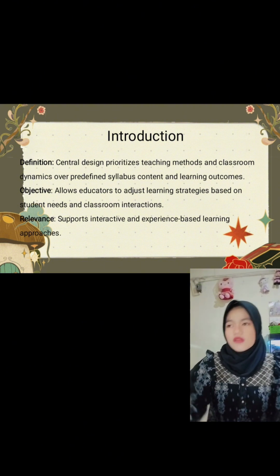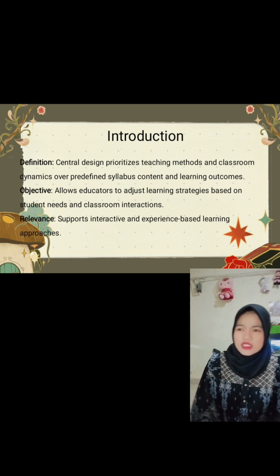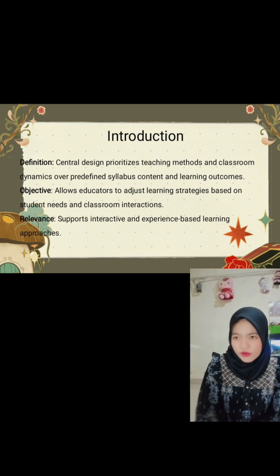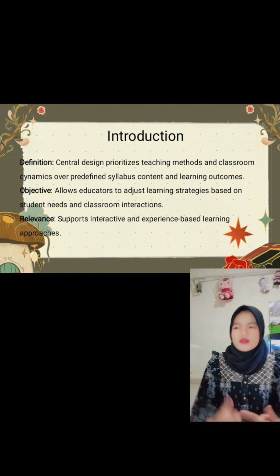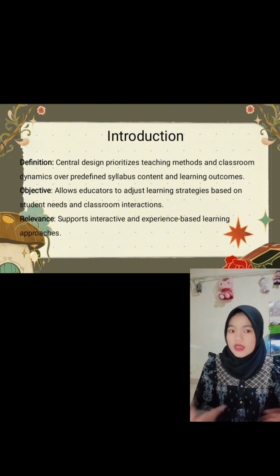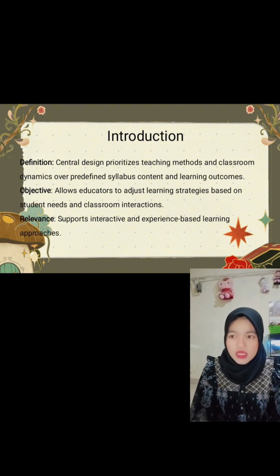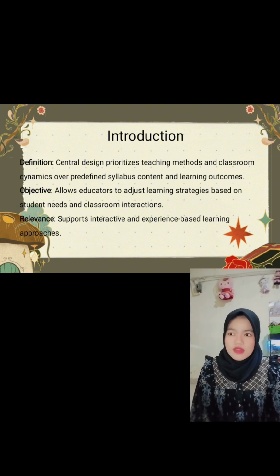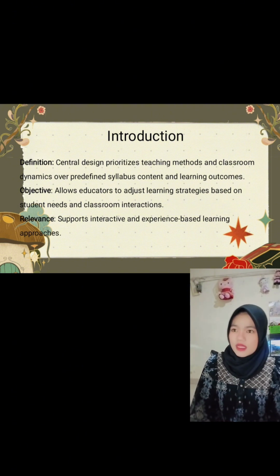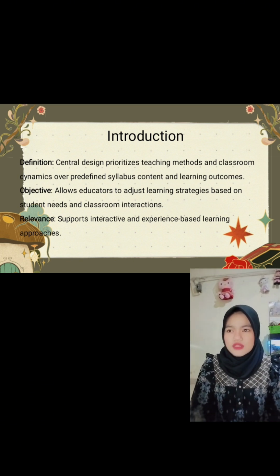So first one, definition. Central design prioritizes teaching strategies over a fixed syllabus, focusing on how students learn rather than just what they learn. And the key concept of this definition is, unlike traditional models that start with the content or learning objective, that the design allows flexibility, tailoring lessons to students' needs.